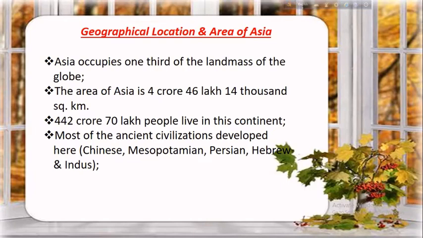And Asia is not only large in area and population, most of the ancient civilizations developed here. That is, Chinese, Mesopotamian, Persian, Hebrew and Indus civilizations thrived here. I think you know from history, chapter 2, the world civilization. And to know about the ancient civilization of Bangladesh, you have to know the ancient civilizations of the Indian subcontinent. We can start from here, that is the Indus civilization. This civilization is the first urban civilization in the Indian subcontinent.